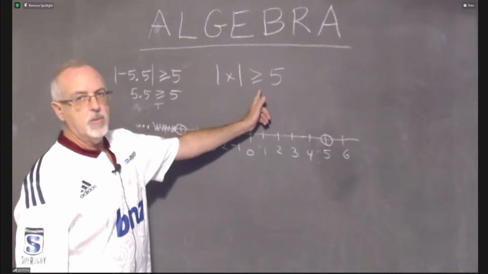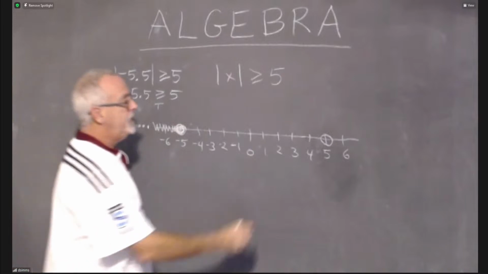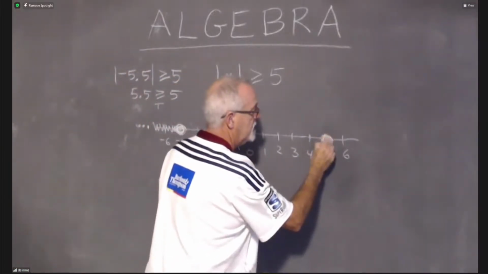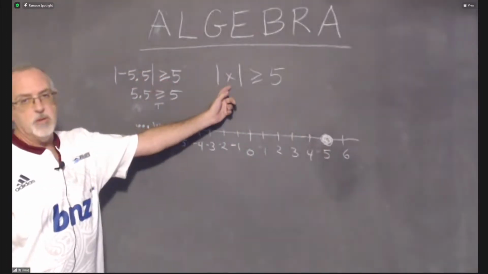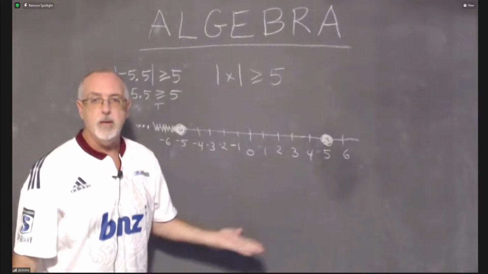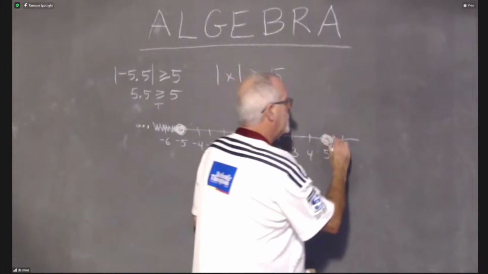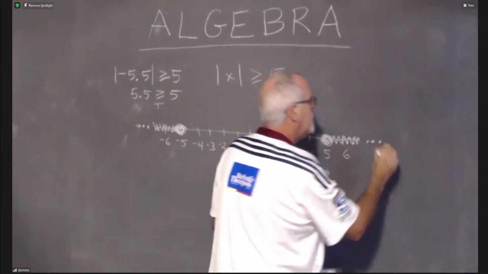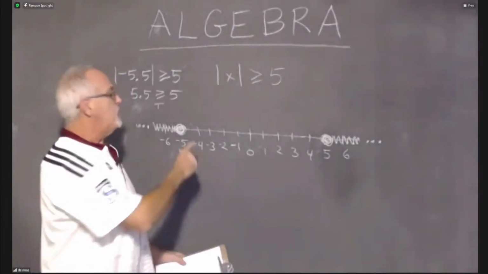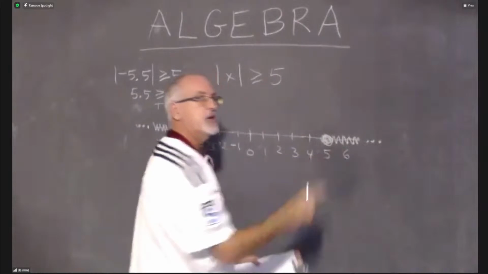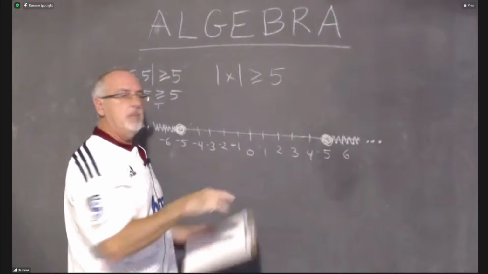And then we look for the or equal to. There's an or equal to, so I'm going to have to shade the circle itself, which means I'm going to shade this one. Let's think about 6. Is the absolute value of 6 greater than or equal to 5? Yes. The absolute value of 6 is 6, which is greater than 5. I'll be shading on the outside. The pattern we're noticing is true. When you have greater than or equal to symbols, you will find yourself shading the 2 outside edges and needing the circles filled on both sides. And not shading in between, but we want to check that as well.